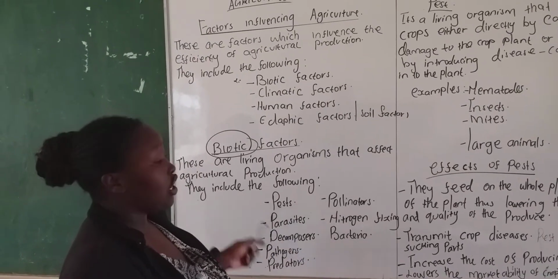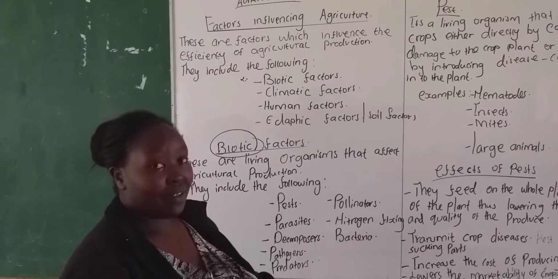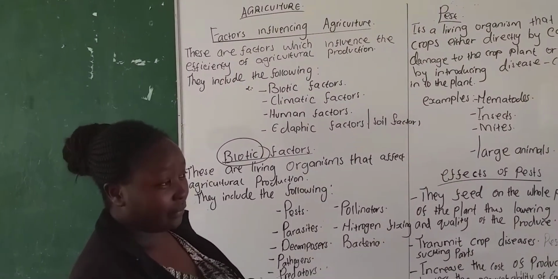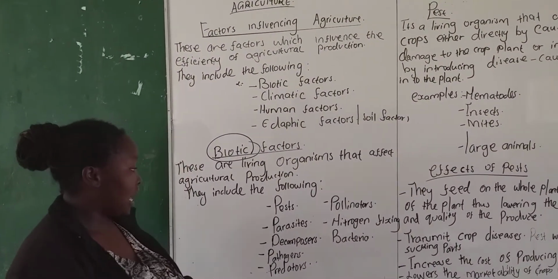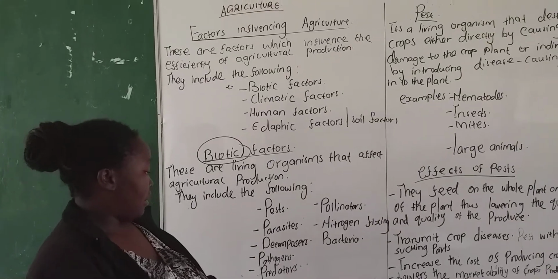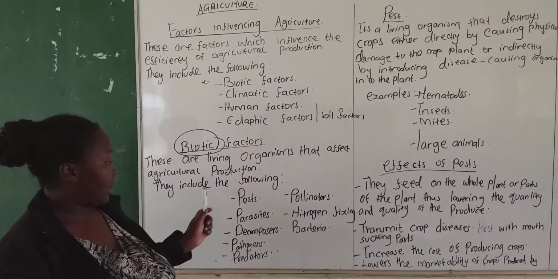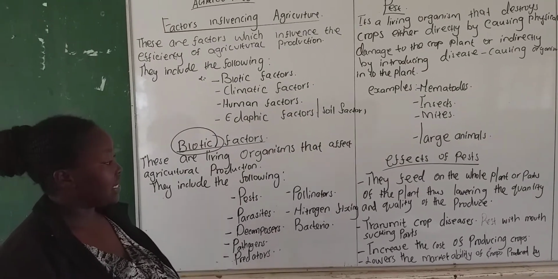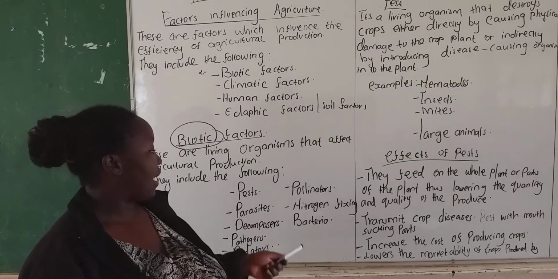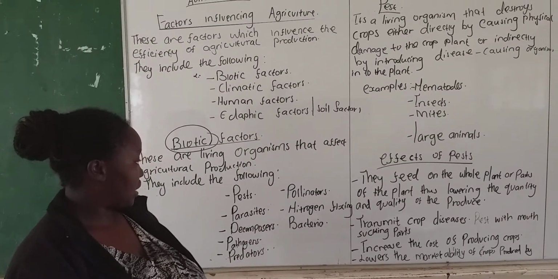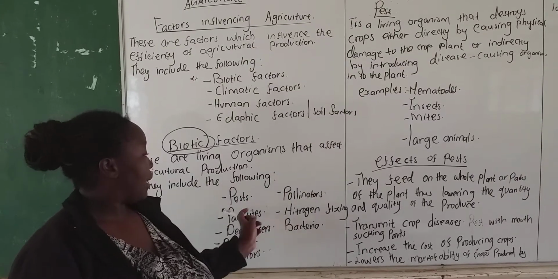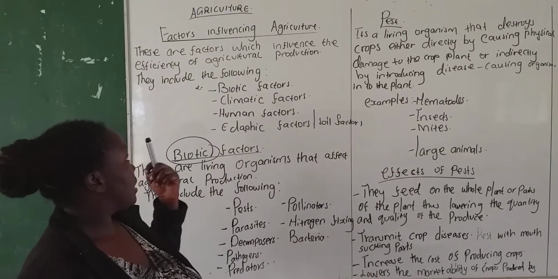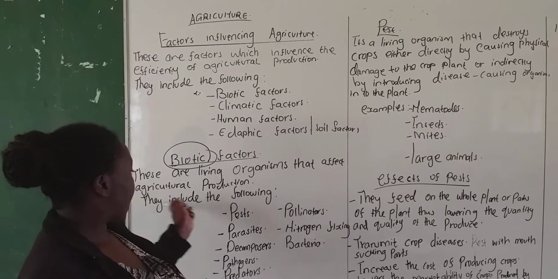They include pests, parasites, decomposers, pathogens, predators, pollinators, and nitrogen fixing bacteria. So these are the biotic factors that influence the efficiency of agricultural production.